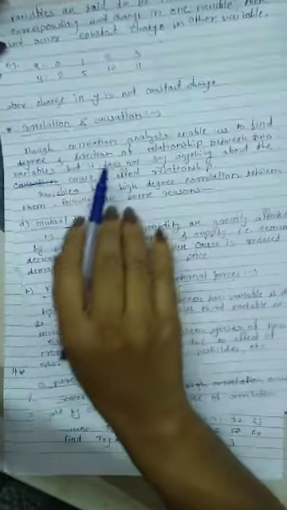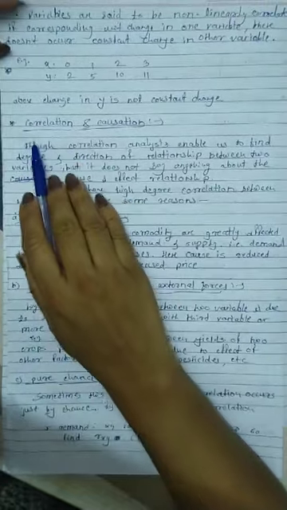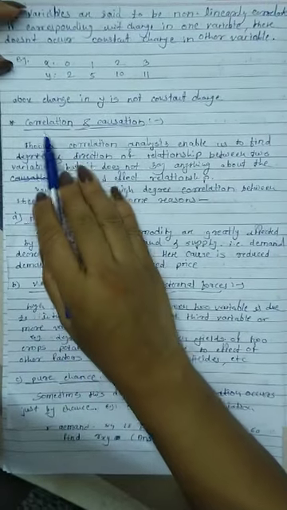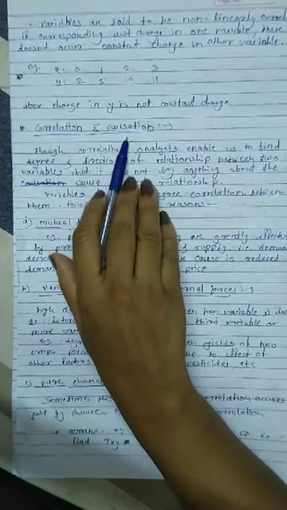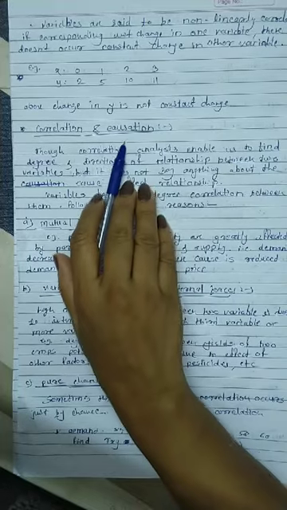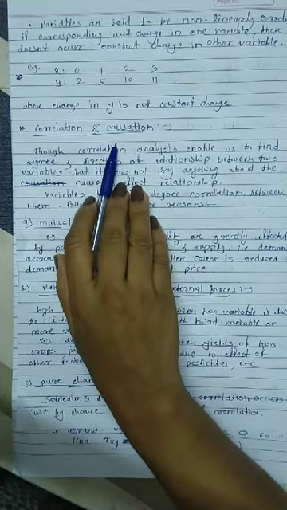Now consider the next topic. We have just seen the definition, and the second thing is causation. What is the meaning of that?